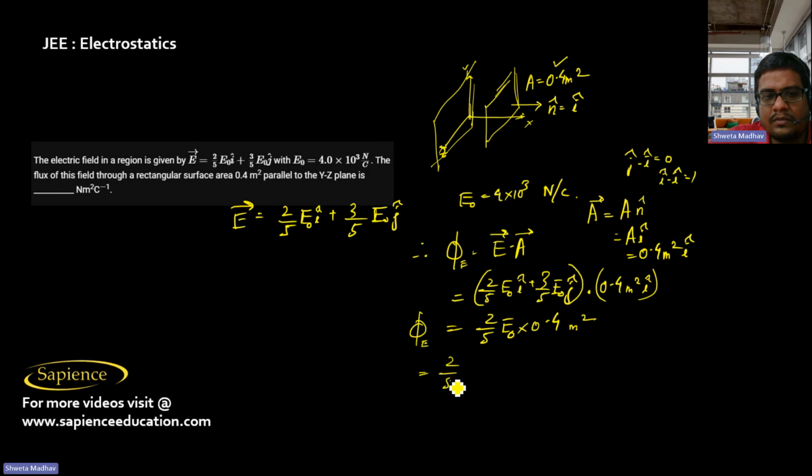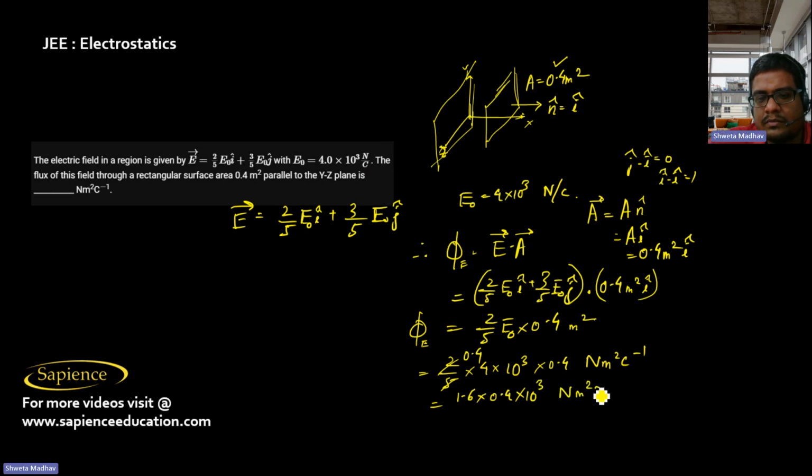So phi E, the electric flux, will be 2 by 5 E naught, that is 4 into 10 power 3 into 0.4 Newton meter square per coulomb. 2 by 5 means 0.4 only. 4 4s are 16, so 1.6 into 0.4 into 10 power 3 Newton meter square per coulomb.